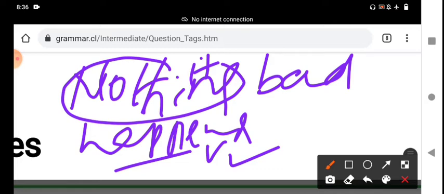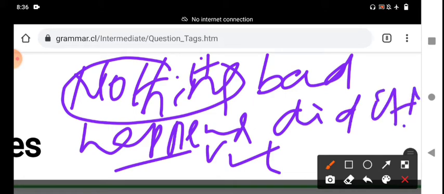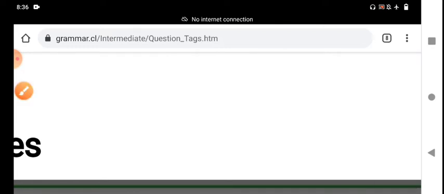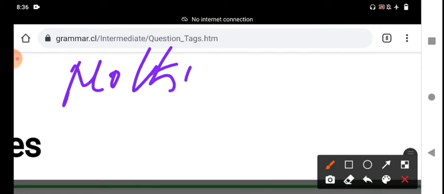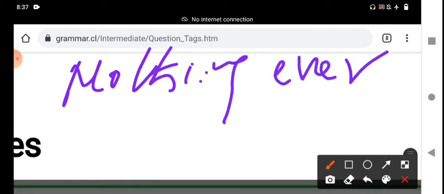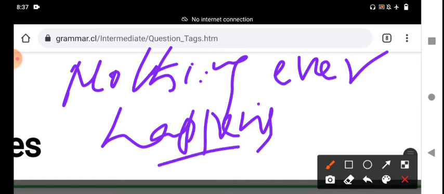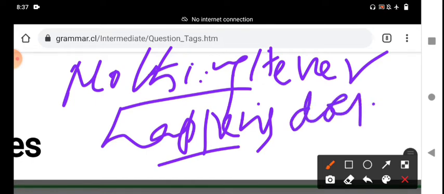Nothing bad means it is negative. It implies a negative statement. "Did it?" is the right question tag, my dear students. Nothing ever happens. Happens denotes the present tense, simple present tense. Nothing is a negative. Instead of nothing, we take the pronoun it. What is the question tag? "Does it?" is the question tag, positive tag.